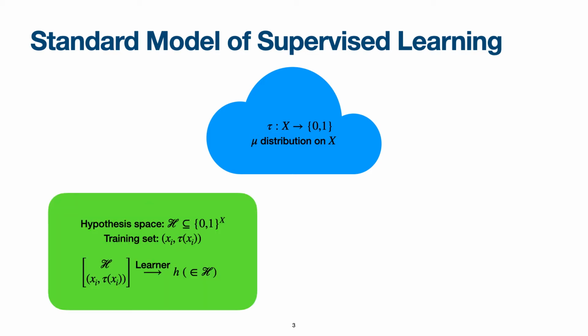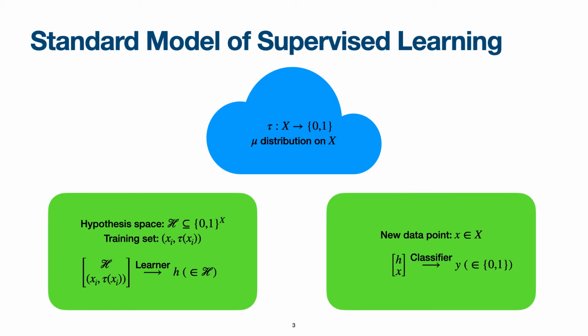We don't know what they are, and the goal is to devise a learning algorithm, or learner, which is going to take a training set, which are data points sampled from mu and labeled by tau, and a hypothesis space, which is a subset of all of the classification functions going from x to 0, 1. And the learner, when we train it, chooses one of these hypotheses.